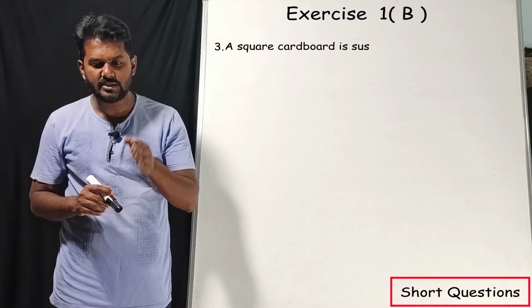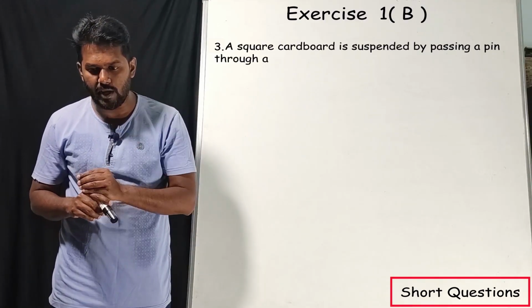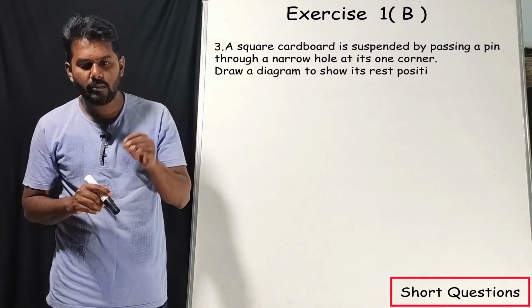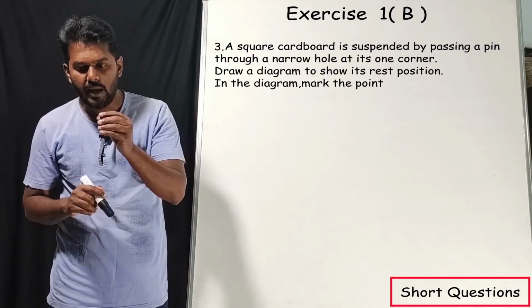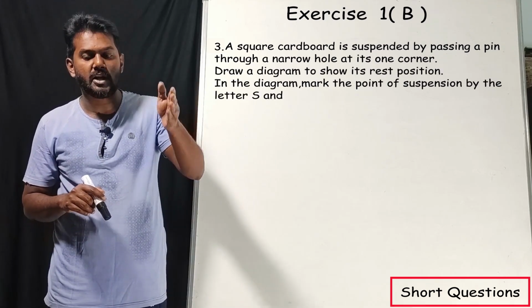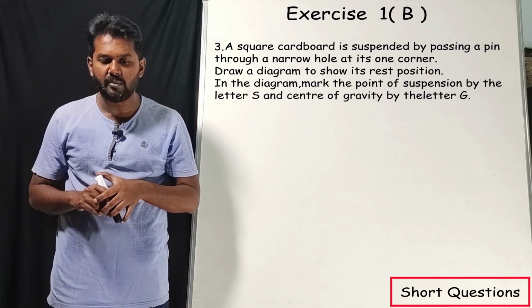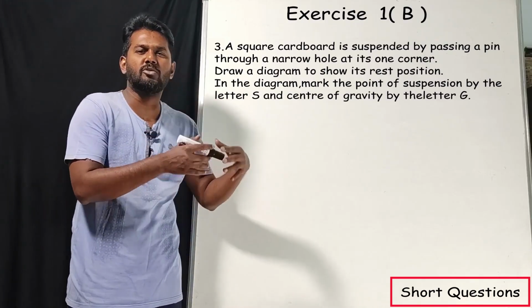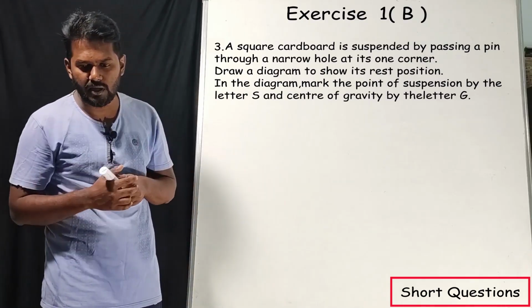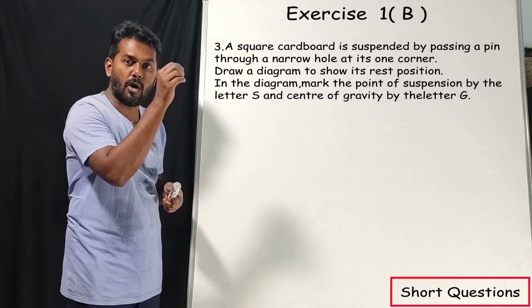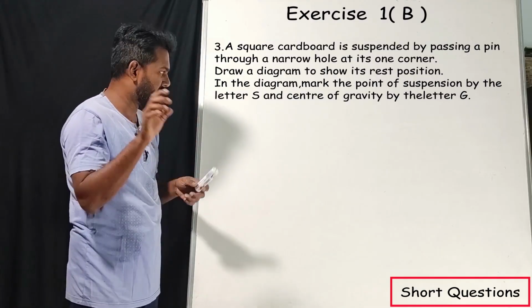A square cardboard is suspended by passing a pin through a narrow hole at its own corner. Draw the diagram to show its rest position. In the diagram, mark the position of suspension by the letter S and the center of gravity by the letter G. You just have to draw the diagram. Very simple thing. So there is a square, correct? Square suspended at one point, one vertex.